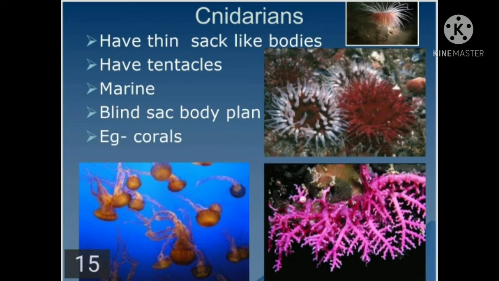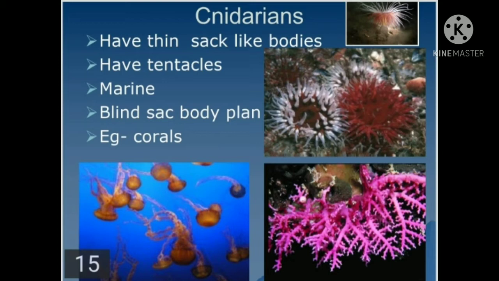Cnidarians reproduce both asexually and sexually. Asexual reproduction takes place by budding and regeneration. These are the types of asexual reproduction methods: budding and regeneration. Sexual reproduction takes place by gamete formation, by male gamete formation or female gamete formation.